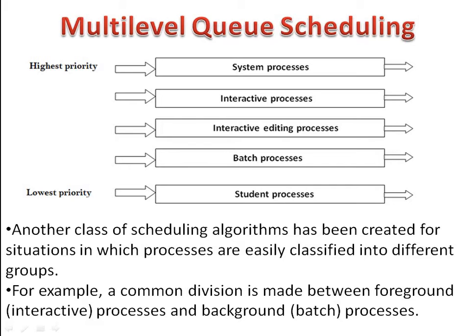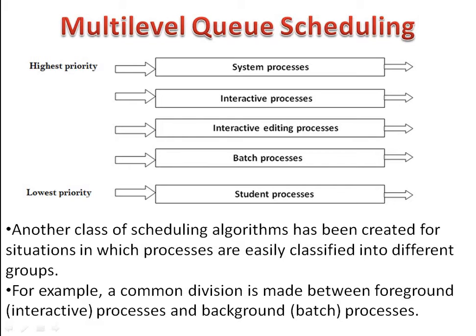We were seeing the example, having 5 queues, that is system processes, interactive editing processes, batch processes and student processes. In that, the jobs in the batch processes queue cannot get executed till the queues of the system processes, interactive processes and interactive editing processes get executed.